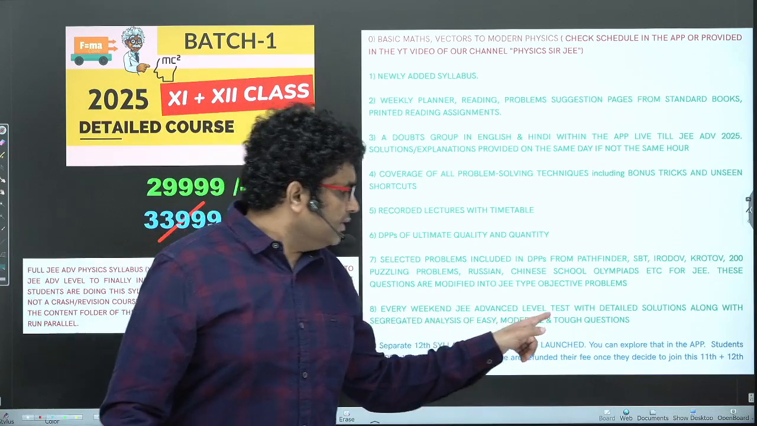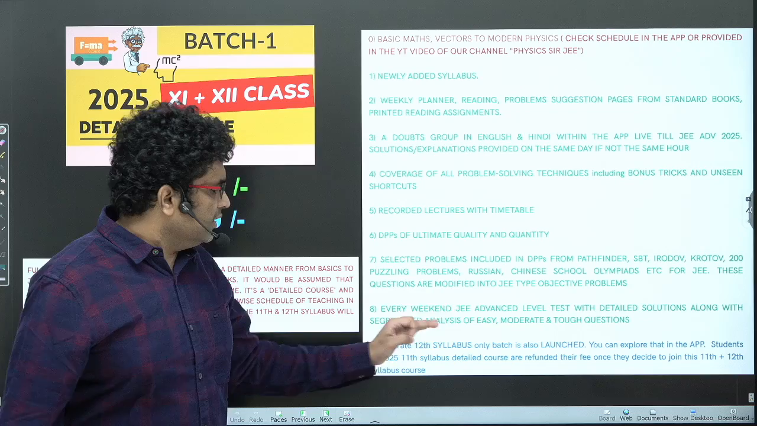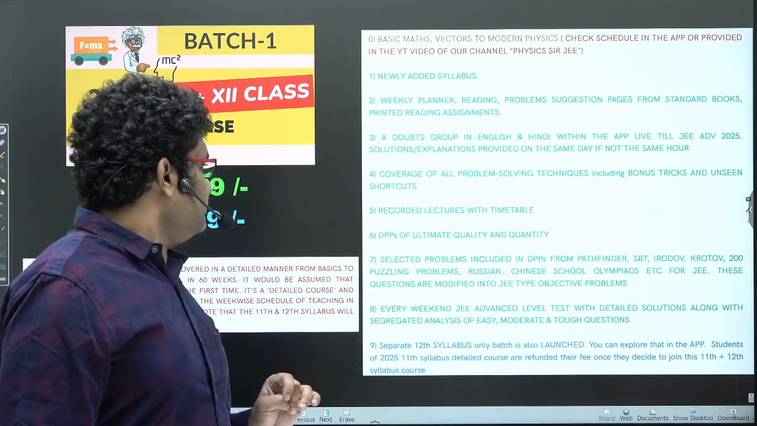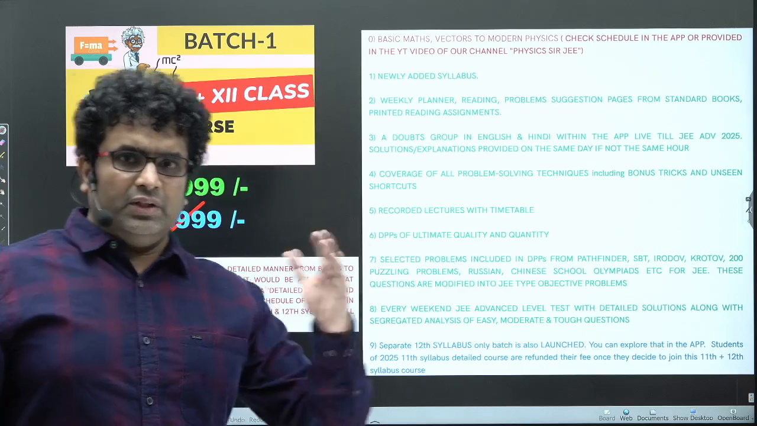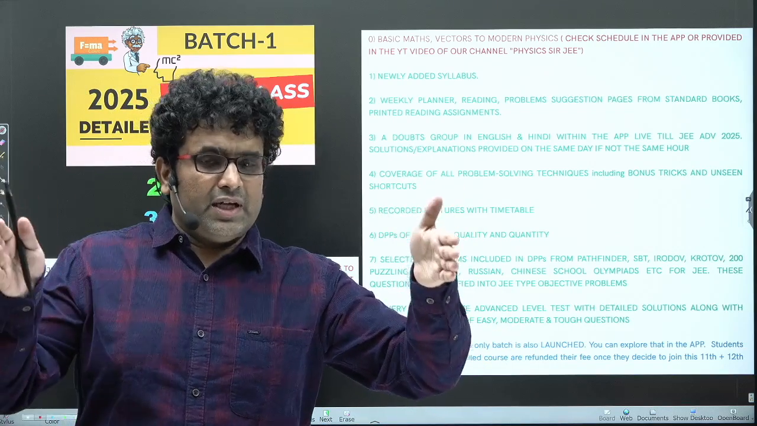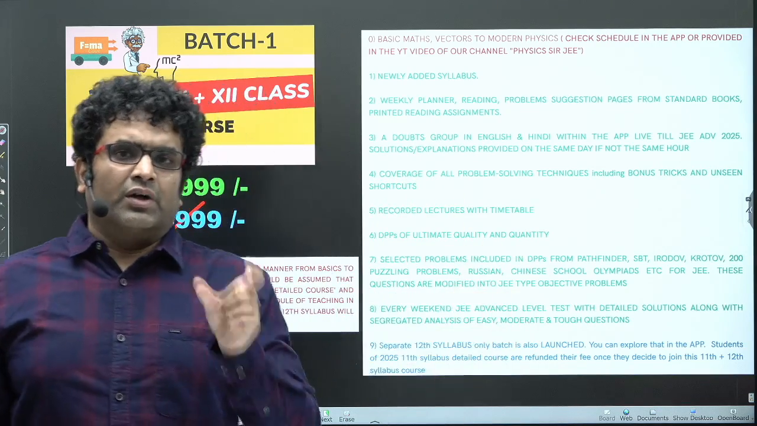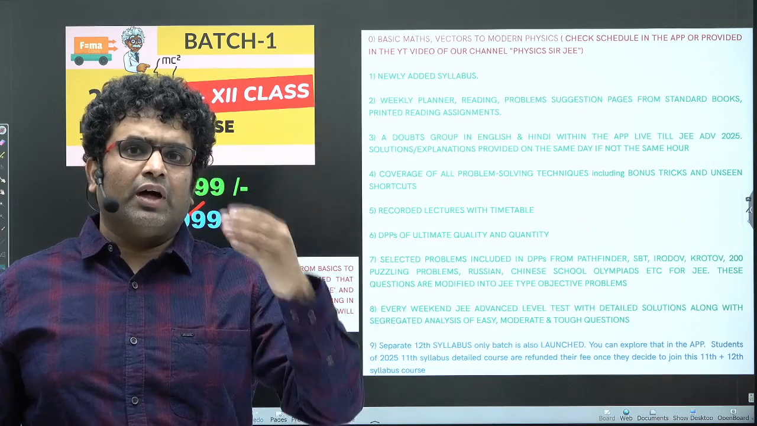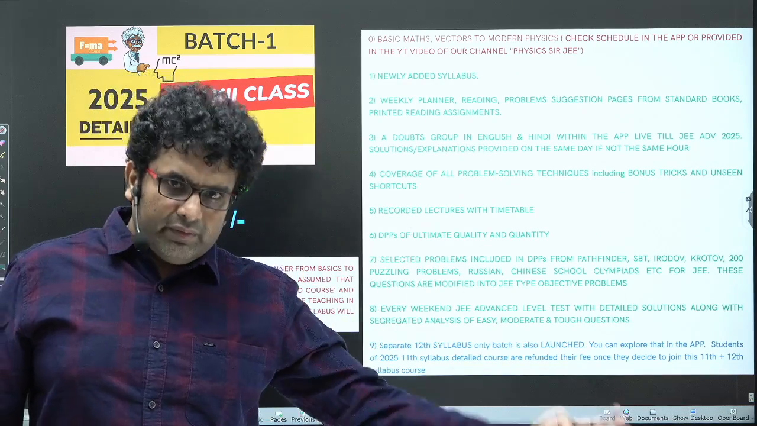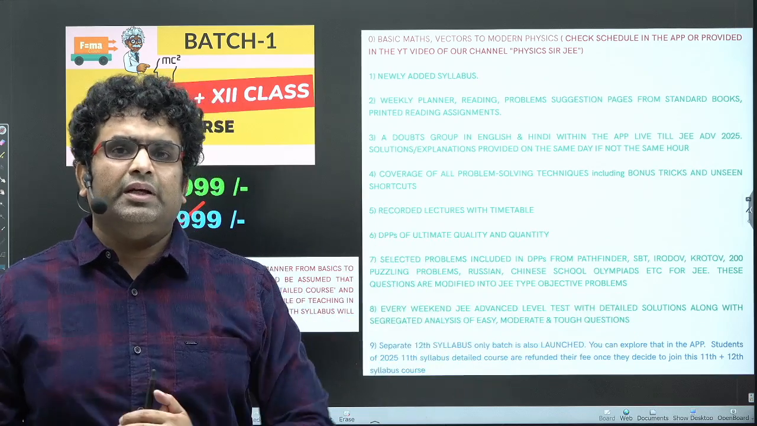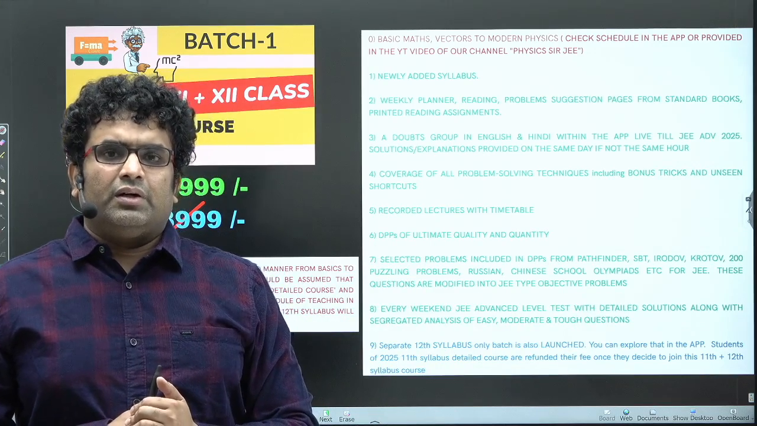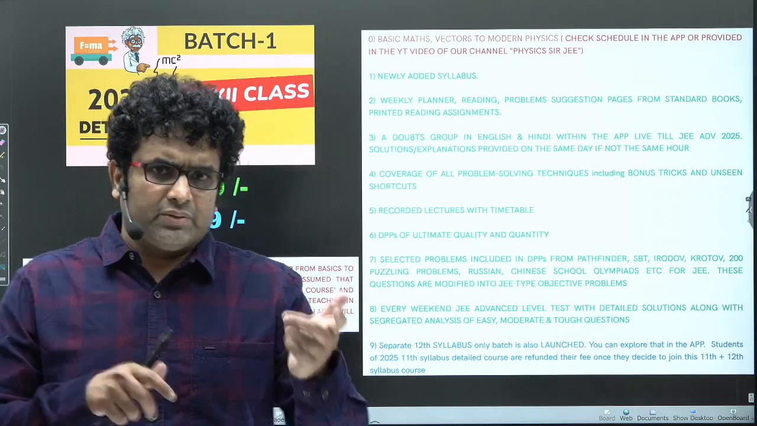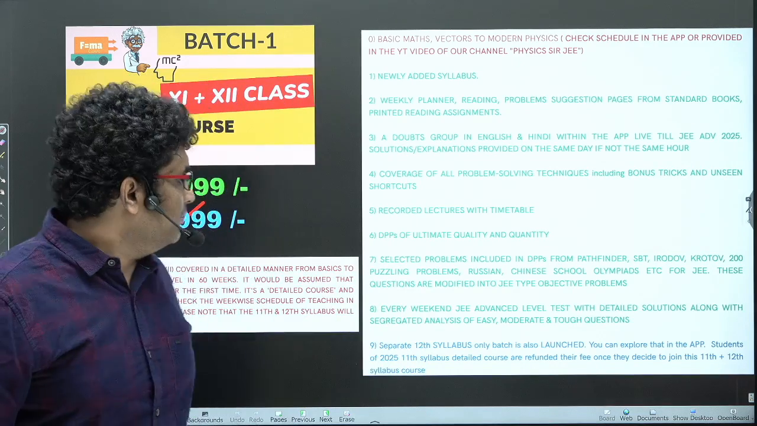Every weekend, JEE Advanced level tests with detailed solutions along with segregated analysis of easy, moderate, and tough questions. So for the 59 weeks, you'll have 59 weekend tests. And for each rotation, if it is divided into 4 weeks, you'll have 4 rotation tests, along with a detailed solution posted at the end, and you would be able to check what type of easy questions and tough questions you have attempted.